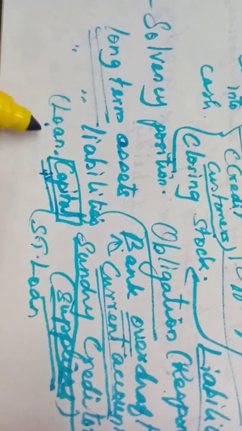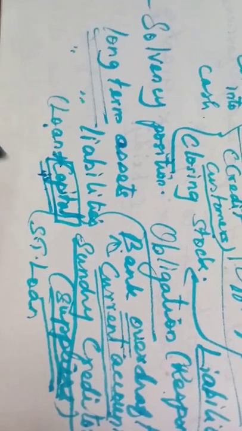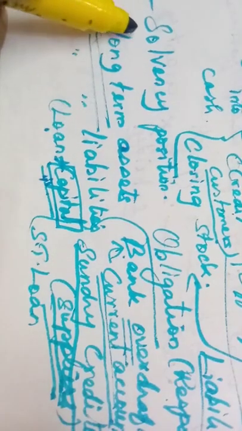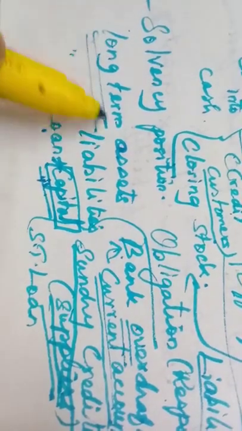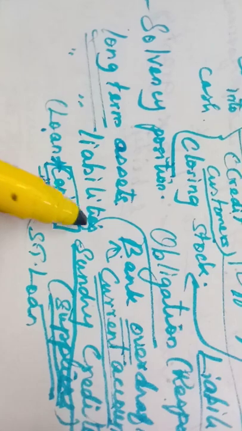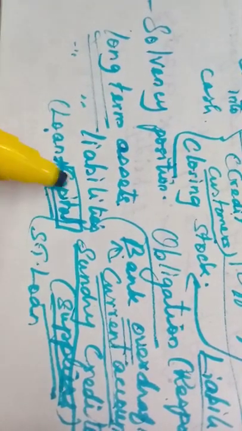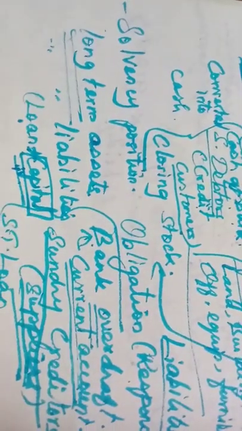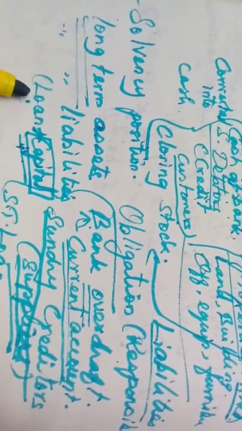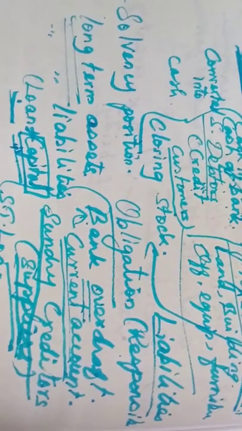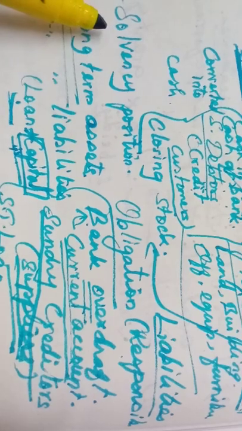So the long-term loan and capital are also repaid by the business. So they will ascertain whether our long-term assets are enough to pay back the long-term liabilities. At last, whatever he has purchased, they will sell and repay the amount, or any long-term loan they have taken, they will pay back. Understood now? That is the solvency position.